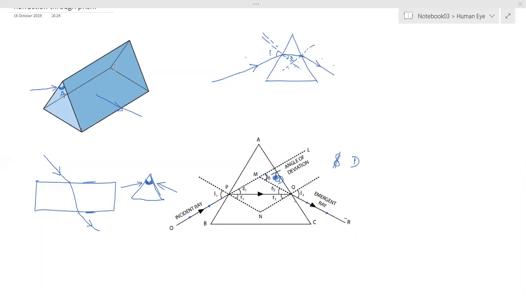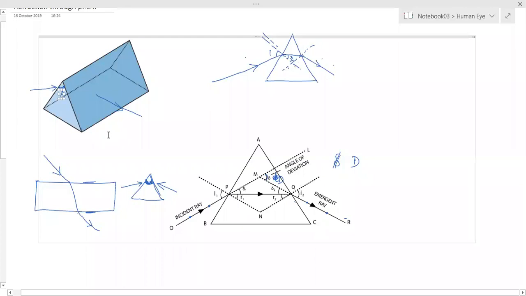This is one refractive face and this part is the other refractive face. So they are inclined at some angle, and that angle is the angle of prism. The angle of prism plays a major role in refraction. Different prisms having different angles of prism refract differently. Okay. So we have to see the refraction through a prism.